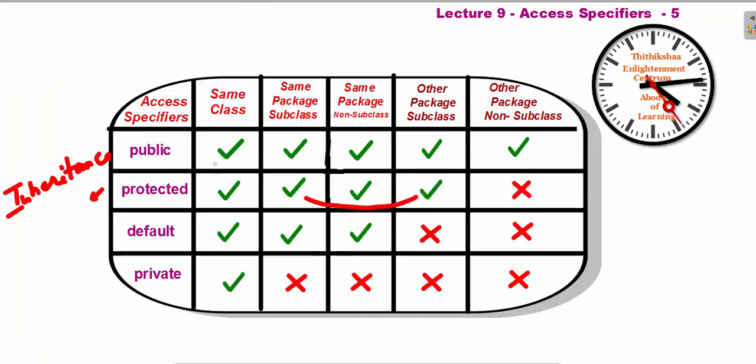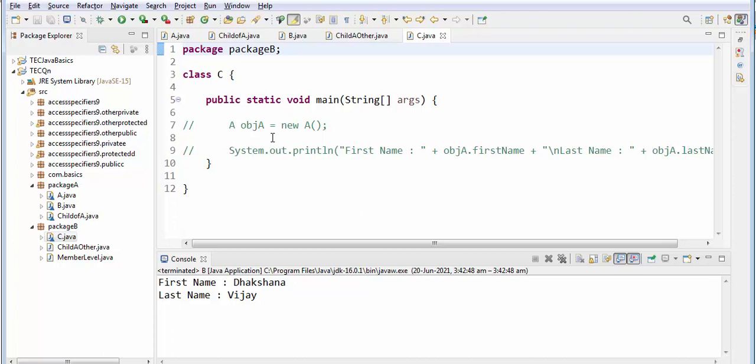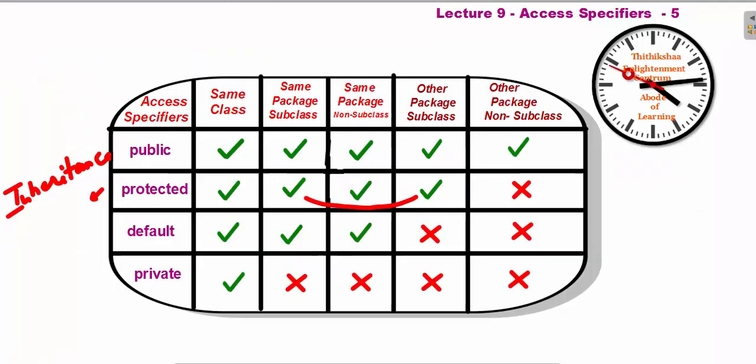Next one, other package non subclass. So this one I had taken this one. Okay, so here I have class C and, okay, see, it's showing error, create the class, because it is not visible. So it is not accessible. So if it is default, within its own package it's accessible.